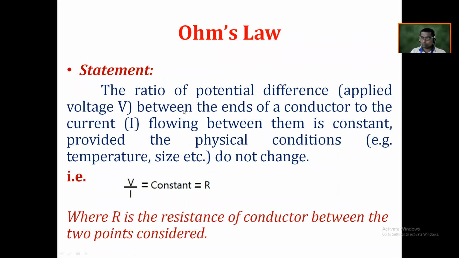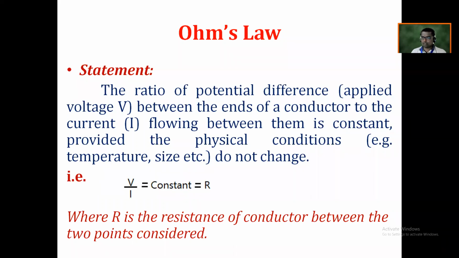So once again I will repeat Ohm's law. Be careful about it because this is the first point of your syllabus. The ratio of the potential difference between the ends of the conductor to the current flowing between them is always constant, and this constant is nothing but the resistance of that conductor, and the resistance is always constant provided that the physical condition of that conductor is not changed.